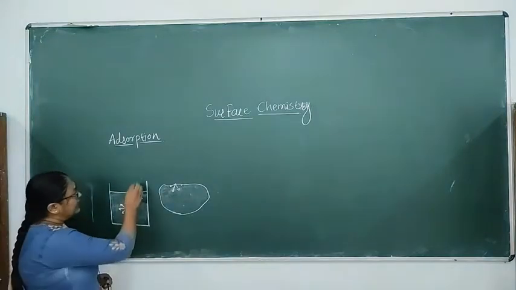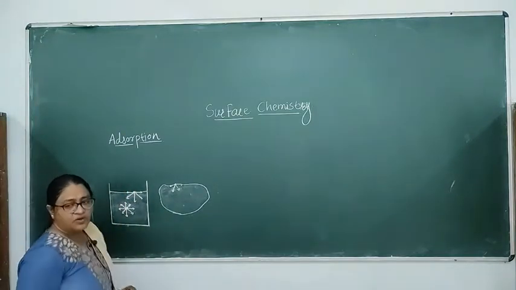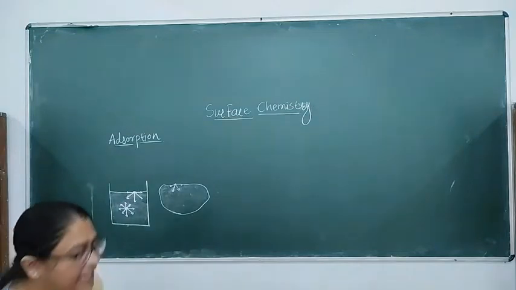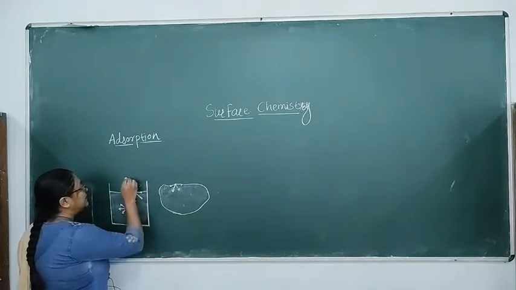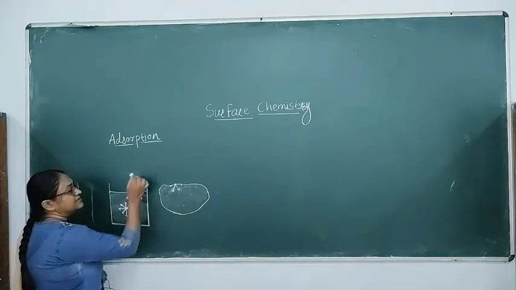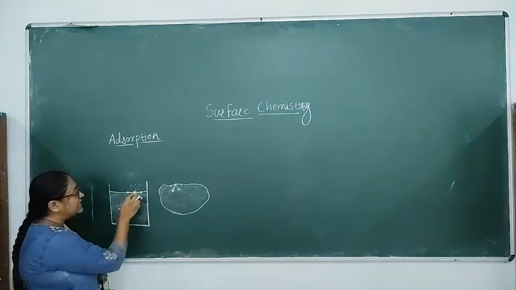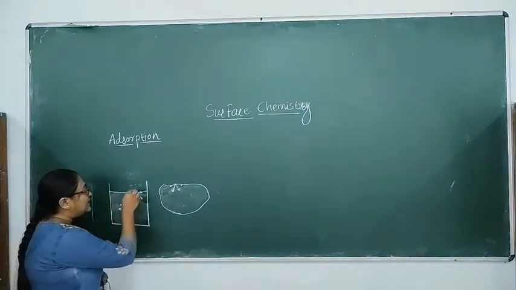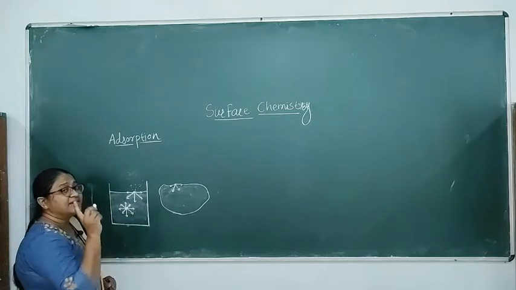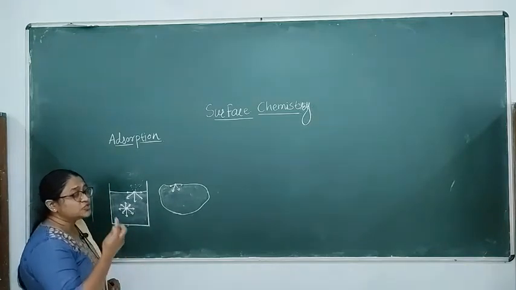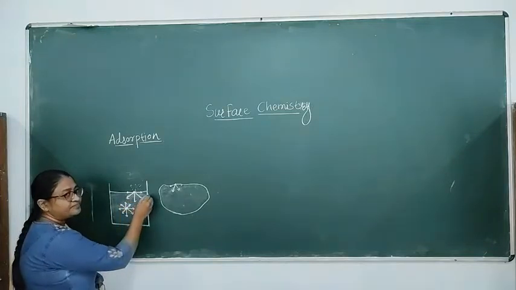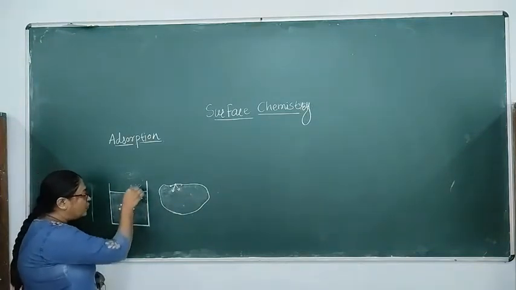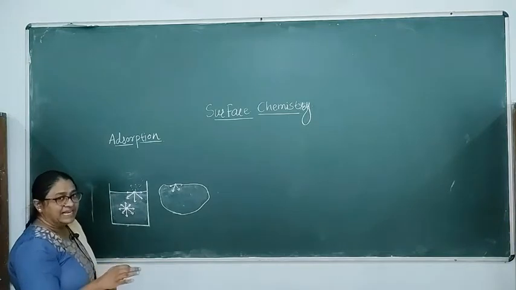Unbalanced in the sense that the forces between the air or gas molecules and this surface molecule are very weak, while the surface molecule is attracted relatively strongly by the liquid molecules present below. So these two forces are not balanced.